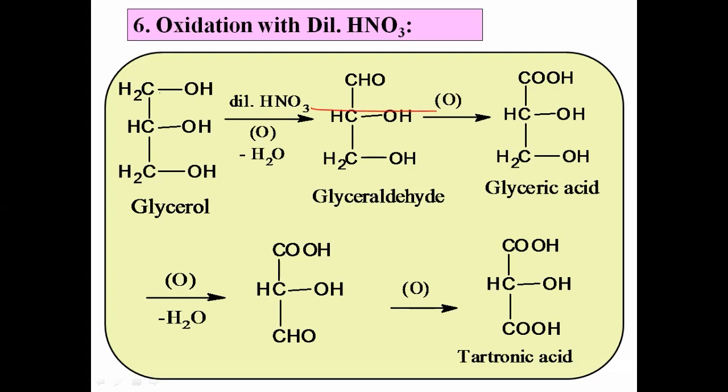In the first step, the first primary OH group undergoes oxidation to form aldehyde. It further undergoes oxidation to form carboxylic acid, that is glyceric acid. In the second step, another primary OH group undergoes oxidation, we get aldehyde, and it again undergoes oxidation and we get the dicarboxylic acid, that is tartronic acid. Thus, the two primary OH groups undergo oxidation one after the other to form tartronic acid. This is about the oxidation by using dilute nitric acid.